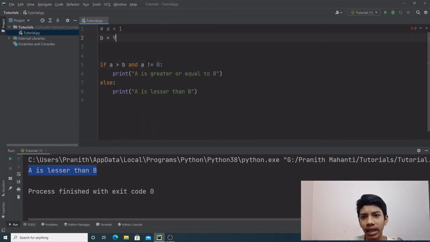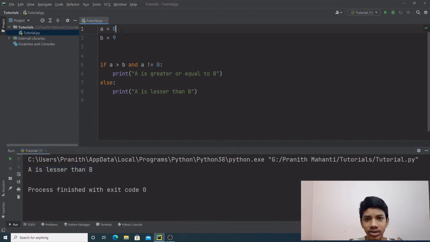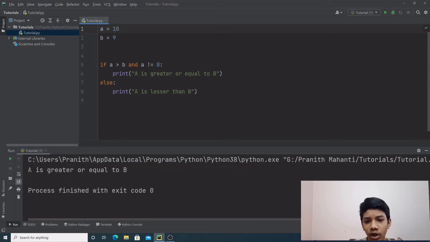So if I change the value of a over here to 0 and run the program, we get a is lesser than b. Well, let's change this to 10. Now we get a is greater than or equal to b. That's because it satisfies both the conditions.